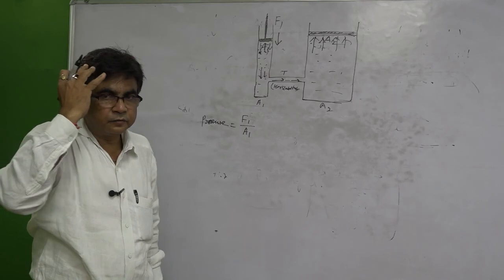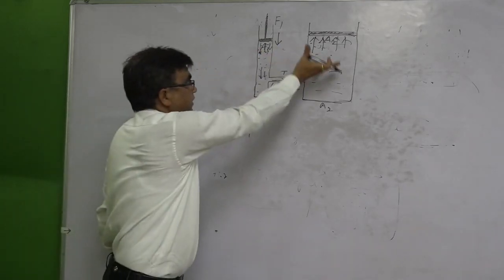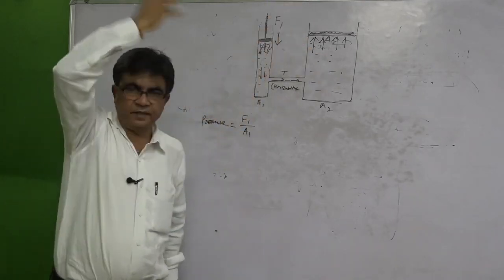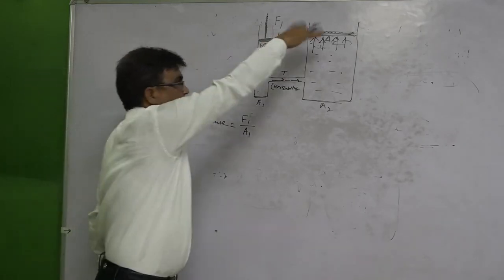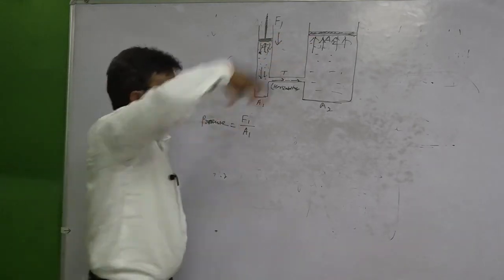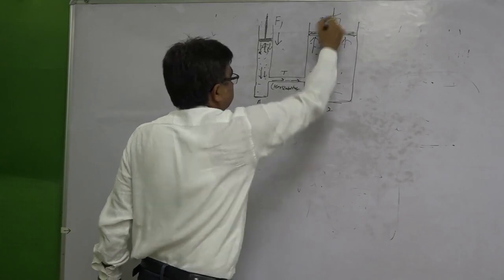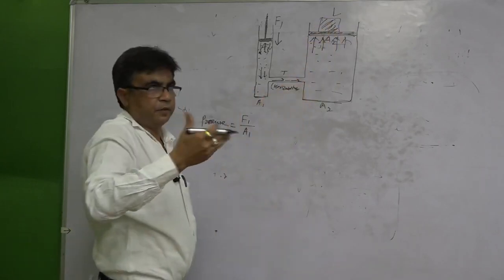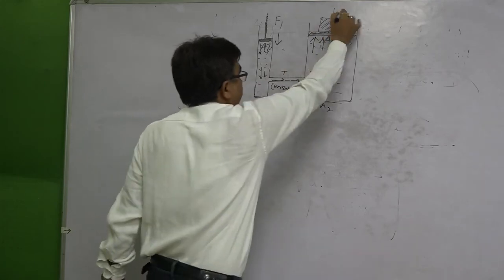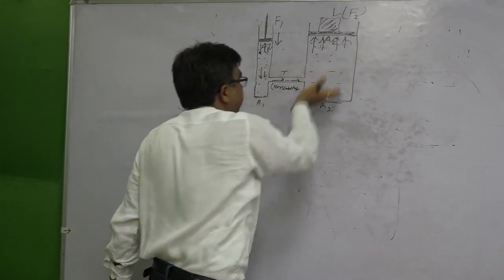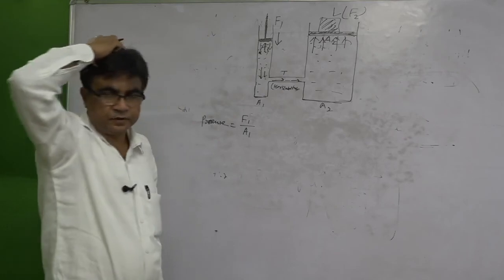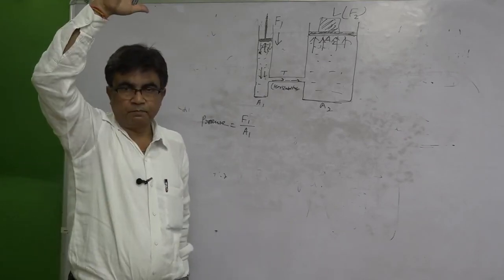Now, just think how much force can be overcome here on this larger piston. Suppose that is F2, this is the load, a force F2 that can be lifted up.